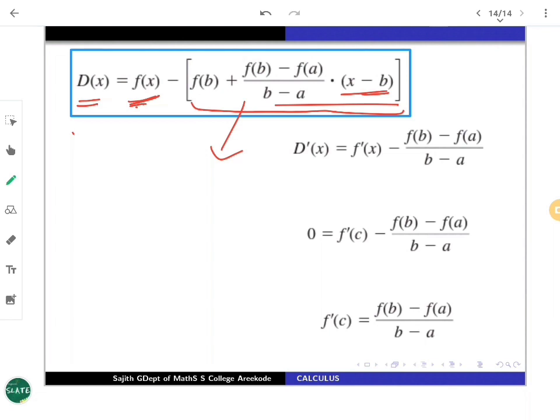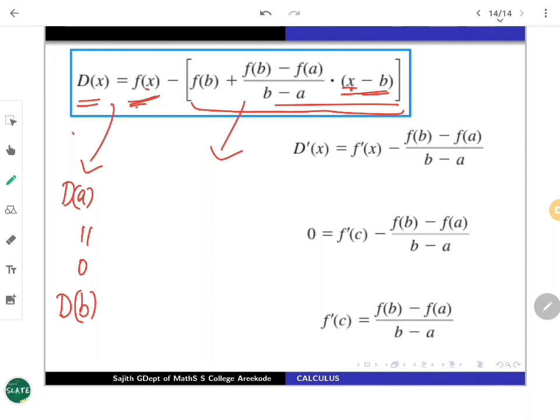Now, in addition to that, what is going to happen newly? Just to find out the values, d at a. If you look at d at a, just put that f of a here. Here also a will come. So altogether you can simply say that this becomes 0. Moreover, this is also the same as d of b.